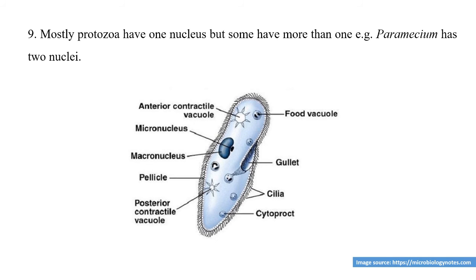Due to this variation in nuclei, such an organism shows a sexual mode of reproduction like conjugation. In conjugation, two different paramecia unite together, and after union they exchange their nuclear material and get separated from each other and reproduce new organisms. So these two types of nuclei present in a single cell are also characteristics of protozoan animals.